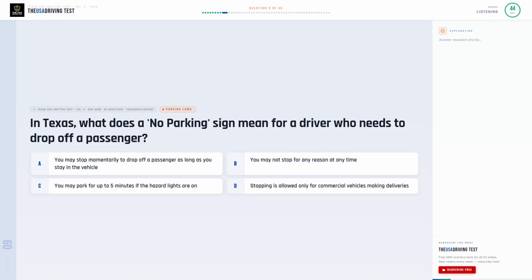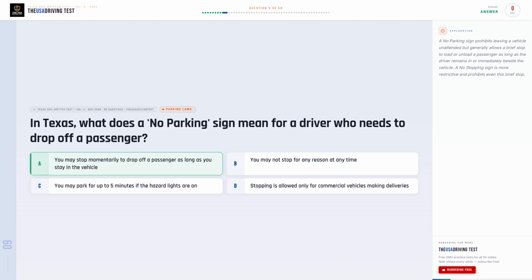In Texas, what does a no parking sign mean for a driver who needs to drop off a passenger? Option A, you may stop momentarily to drop off a passenger as long as you stay in the vehicle. Option B, you may not stop for any reason at any time. Option C, you may park for up to 5 minutes if the hazard lights are on. Option D, stopping is allowed only for commercial vehicles making deliveries.